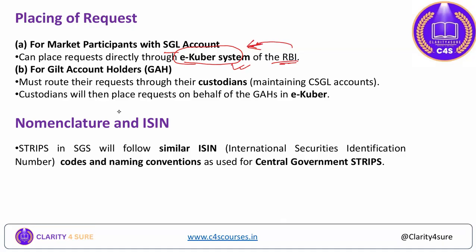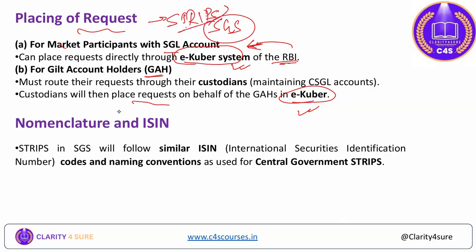And for gilt account holders, who already have accounts with RBI, they must route their requests through the custodians maintaining the gilt accounts. Custodians will then place the request on behalf of that individual bondholder in e-Kuber. So these are the two modes through which you can place the request if you are interested in such state government securities under this strip mechanism, right?